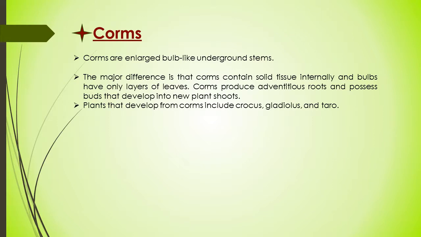The major difference between corms and bulbs is that the corm contains solid tissue internally, and the bulb has only layers of leaves. A corm produces adventitious roots and possesses buds that develop into new plant shoots. Plants that develop from corms include crocus, gladiolus, and taro.